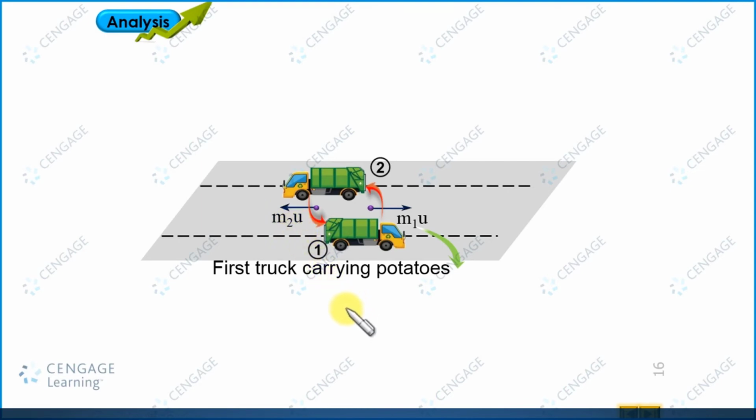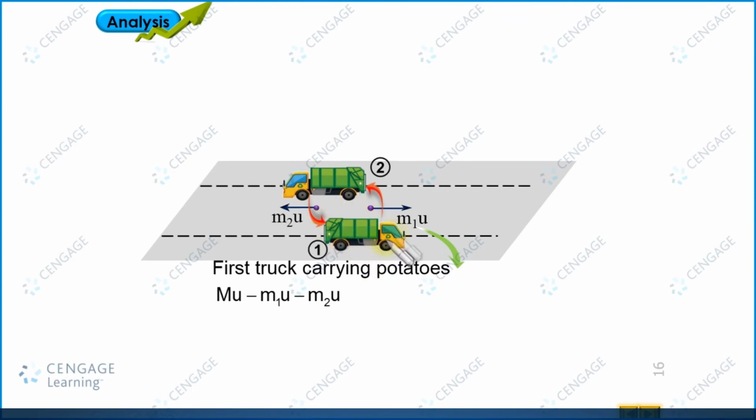So the linear momentum just after the process is capital M u minus m1 u minus m2 u, and after the process the truck with the onion bag moves in the rightward direction with a common velocity, say v1.